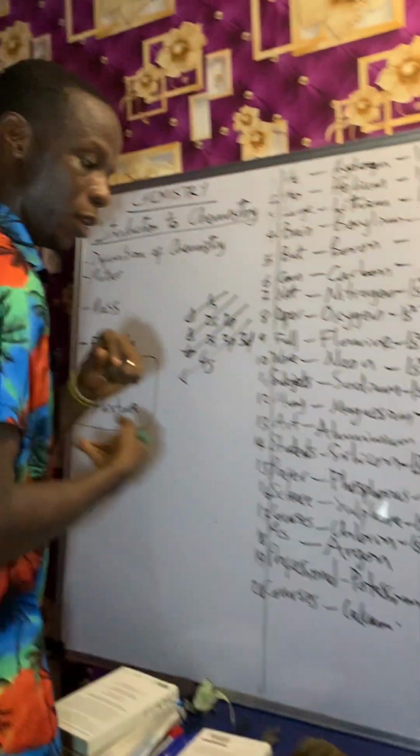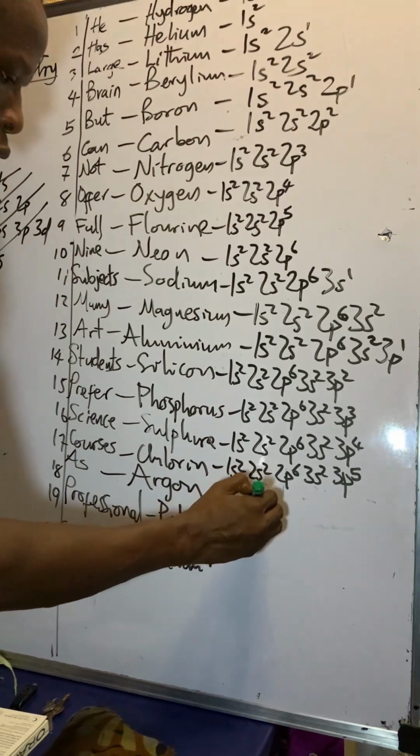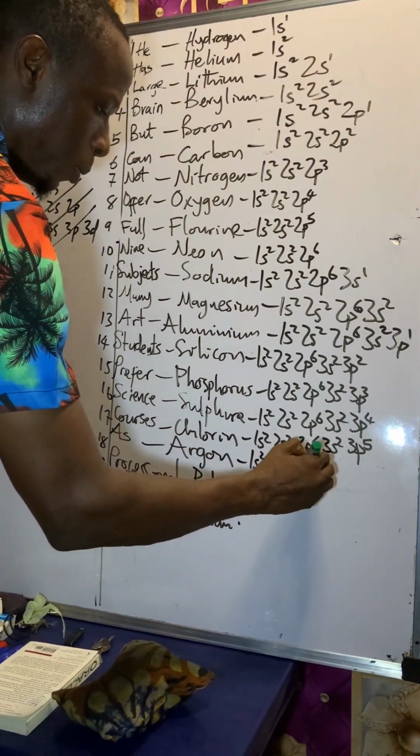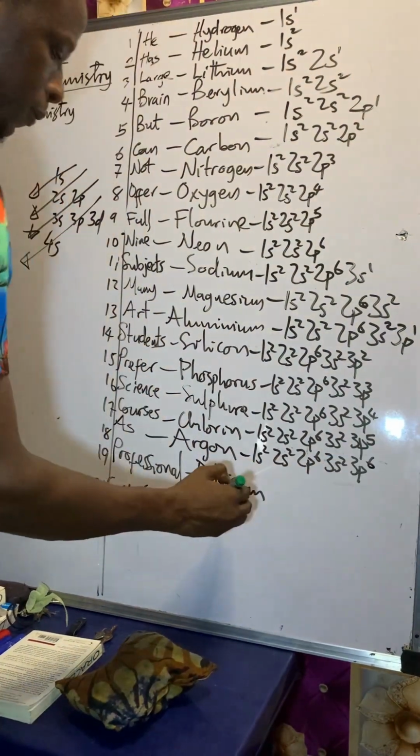You see, we continue with the p because we have not gotten to 6 yet. So 1s2, 2s2, 2p6, 3s2, 3p6.